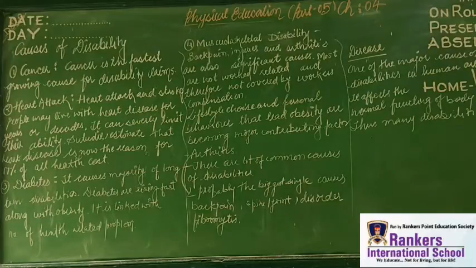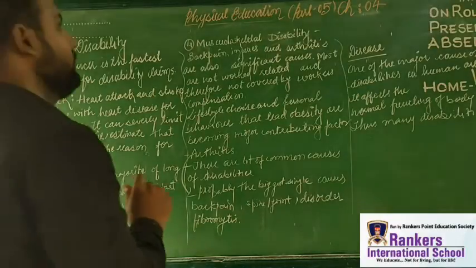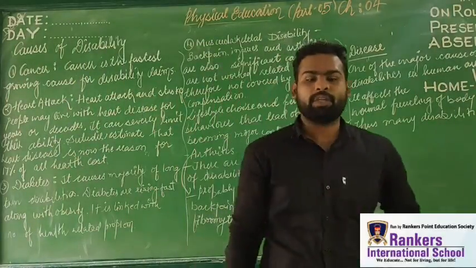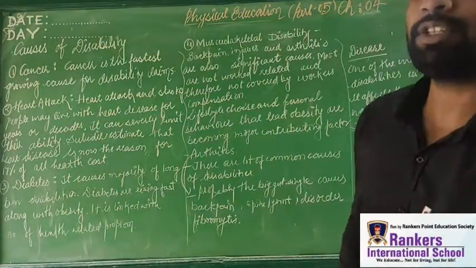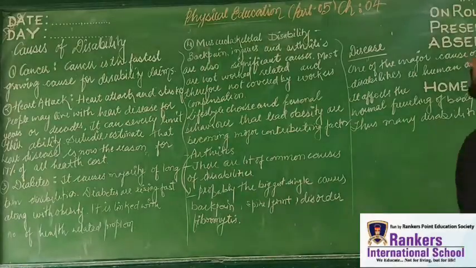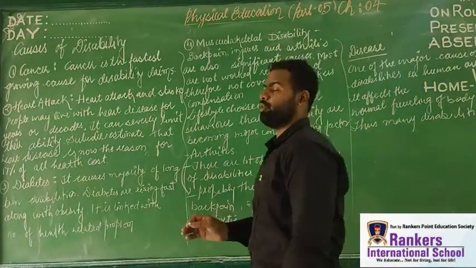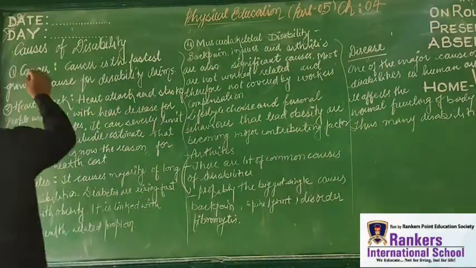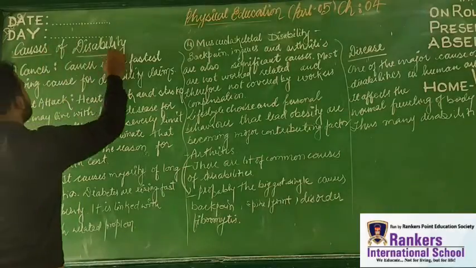Today, I would like to welcome you to our session number 5. This is our chapter 4, physical education for children with special needs, right? The full form of CWSN is children with special needs. This is our part number 5, and today we are going to learn about the various causes of disability.